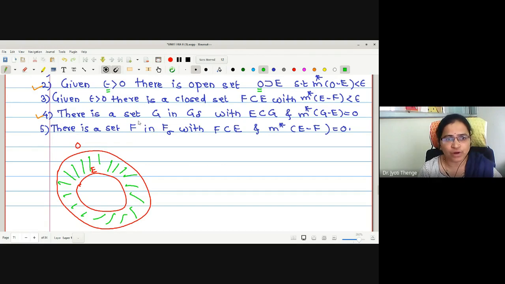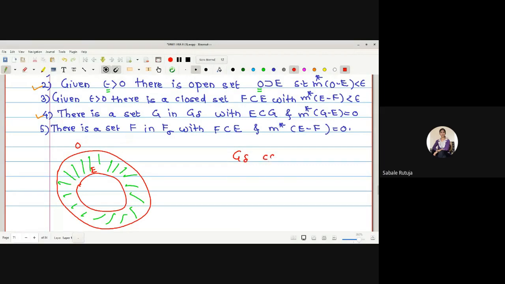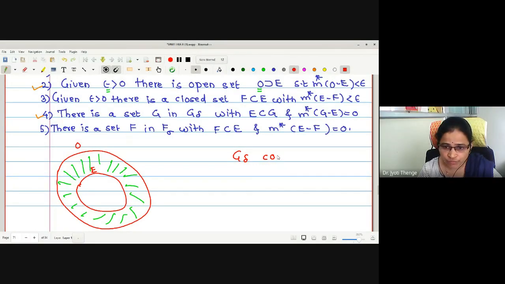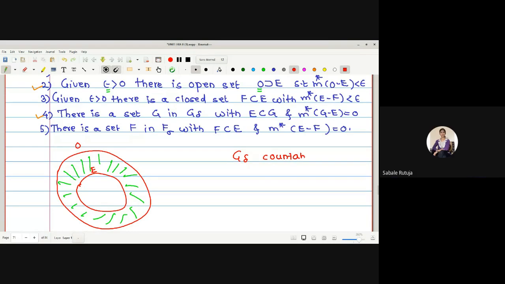Look at number 4. There is a set G in G delta. What are G delta sets? We have seen the definition: a countable intersection of open sets.